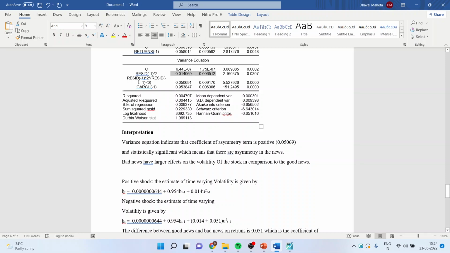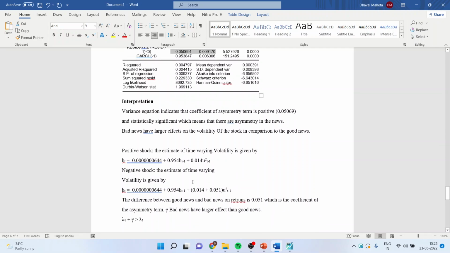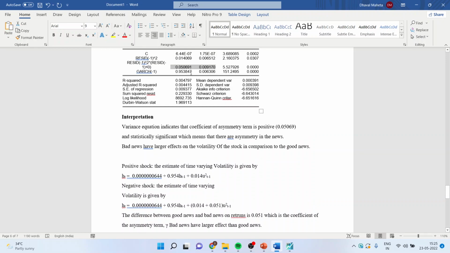Now when I take this term value equal to 1, I'll get this also included in the variance equation. And therefore, in case of negative shock, my equation will be h_t is equal to this term plus 0.954 h_{t-1} plus 0.014 plus 0.051, the asymmetry term, into mu squared_{t-1}.